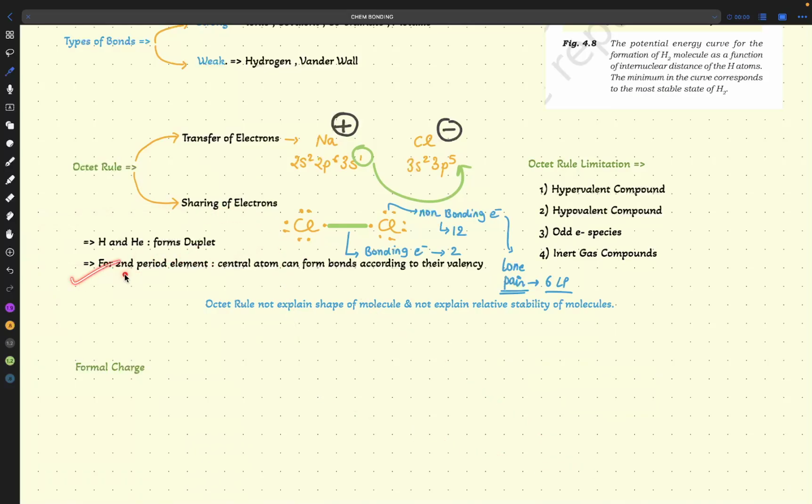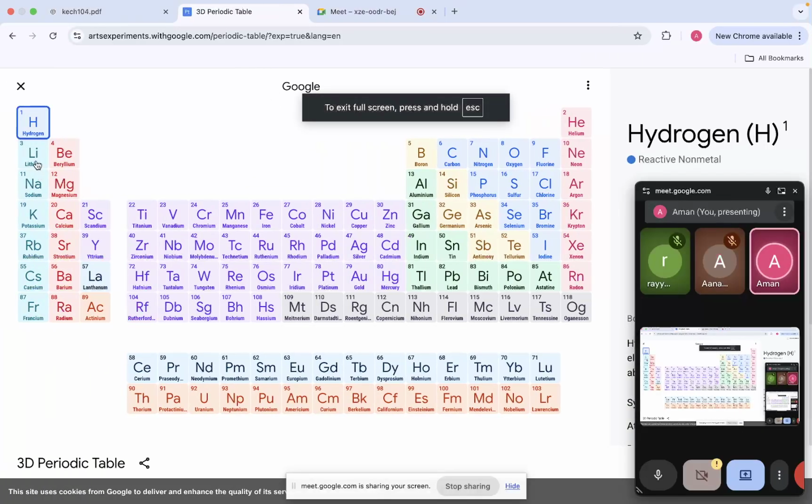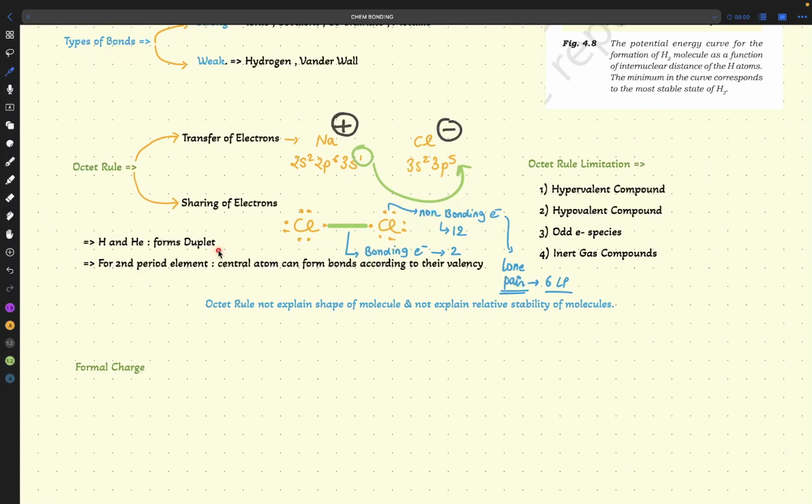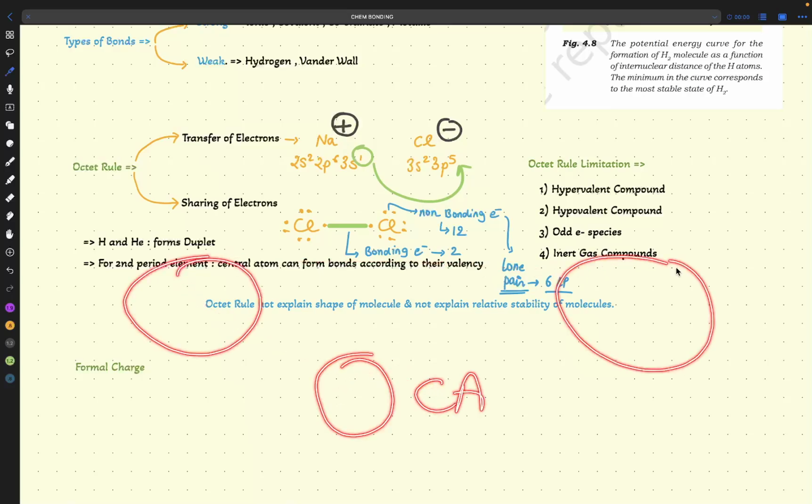What is the next line? For second period elements. What are the second period elements? Lithium, beryllium, boron, carbon, nitrogen, oxygen, fluorine, neon. For second period elements, the central atom can form bonds according to their valencies. What is the meaning of this? Whenever there is a structure, let's say H2O, we have oxygen as a central atom, hydrogen as a surrounding atom. Whenever you are drawing any complex structure, not Cl2, not NaCl, I am saying a complex structure with more than two elements, we have two things: central atom and surrounding atom.